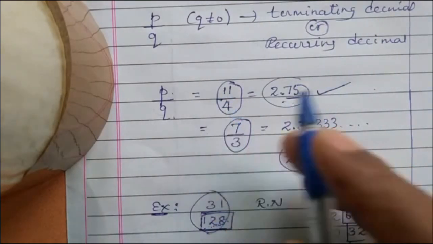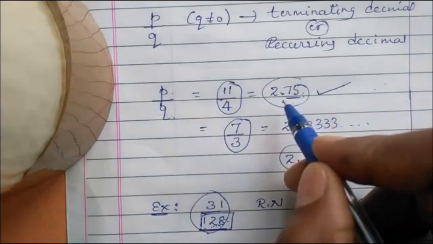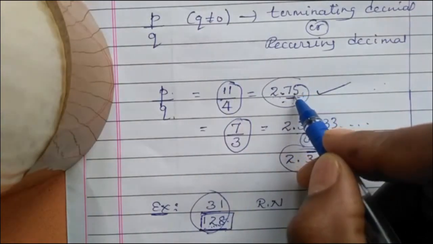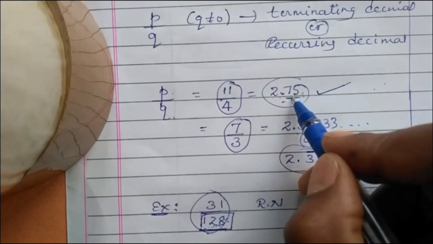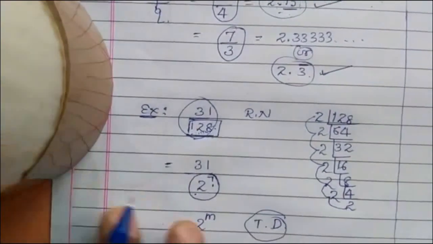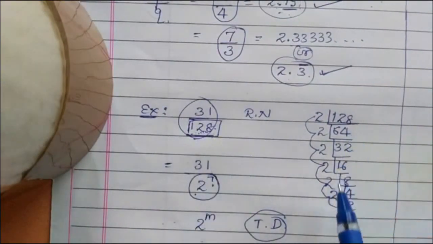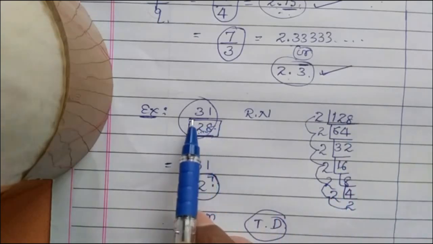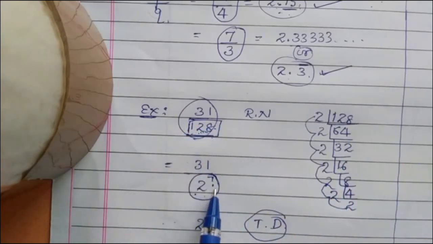For 11 divided by 4, we went to the long division method, got 2.75, and after the answer we said it is a terminating decimal. But for 31 divided by 128, we did not go for long division. We just wrote the denominator in prime factorization form, so 128 is equal to 2 to the power of 7.